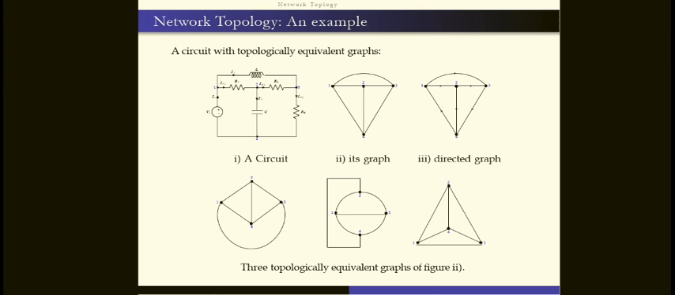How you are going to draw the graph: in this process, you have to eliminate all circuit elements like RLC as well as the sources, and we take directed graphs like this with the direction of current. And it should be modified into different topologically equivalent graphs. So now